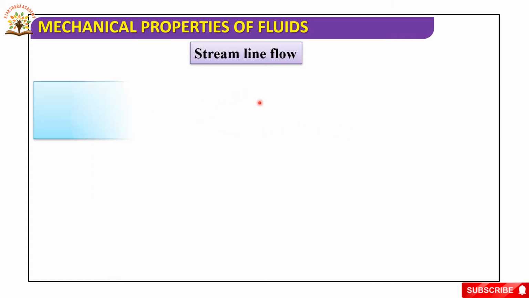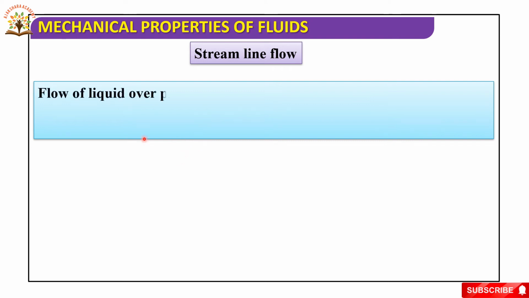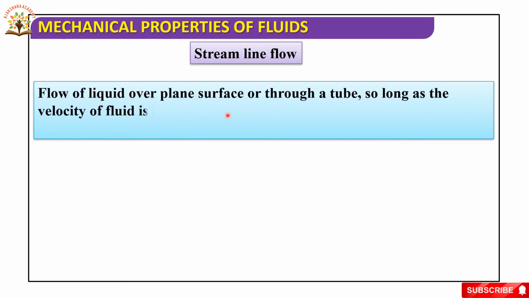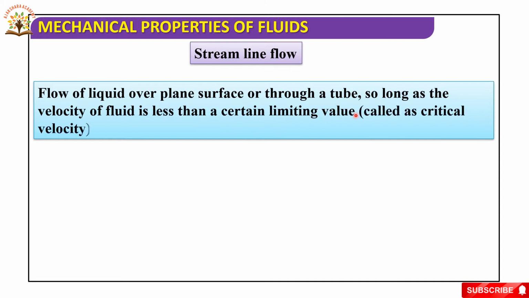Now, streamline flow. Let us discuss. Flow of liquid over a plane surface or through a tube, so long as the velocity of the fluid is less than a certain limiting value known as critical velocity, is called the streamline flow or laminar flow.